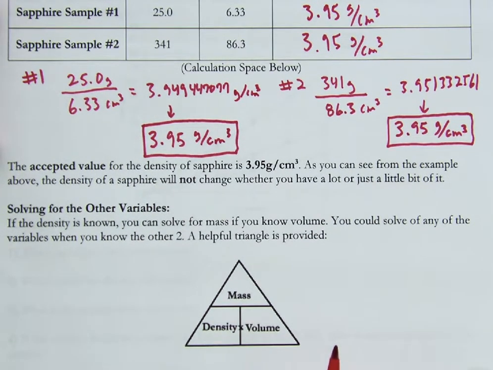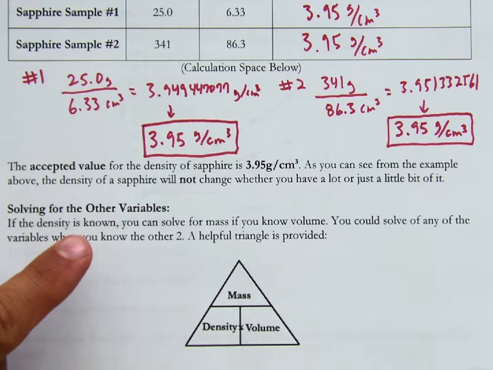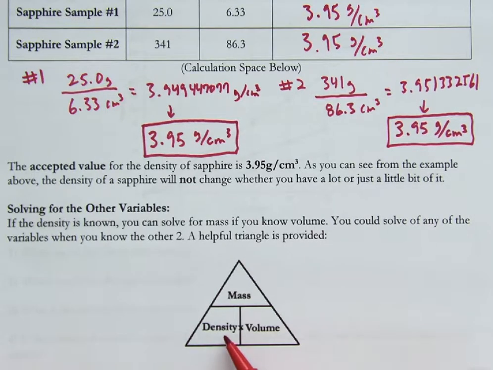Now, so far we've just done example problems where you know the mass and you know the volume. Mass divided by volume is density. That's what we've been doing, these practice problems. But you could be given the density and asked to solve for something else. So solving for other variables, this is sort of a handy-dandy little triangle where here you can see density is equal to mass over volume, mass divided by volume.